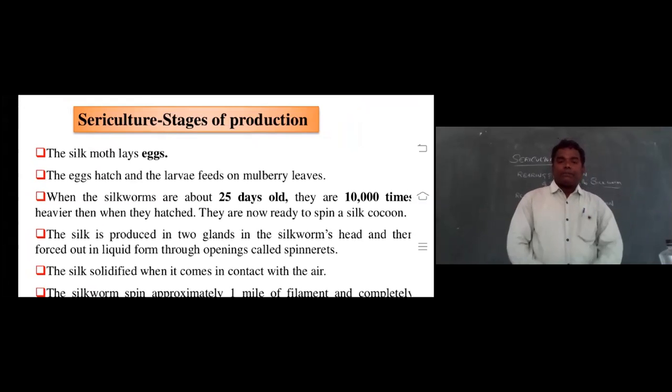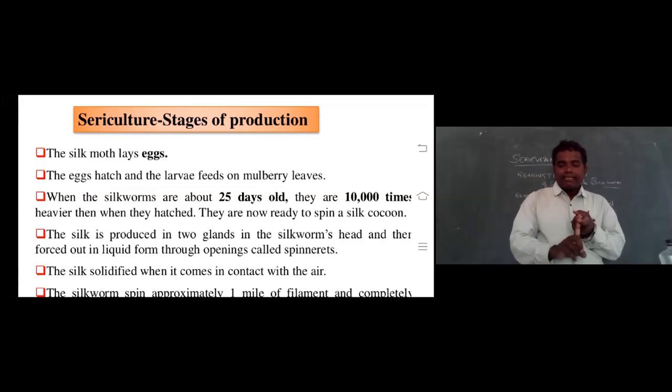Sericulture stages of production: the silk moth. We'll discuss the silkworm later. This is holometabolous, the silkworm's development takes place in four stages. Four stages are there.